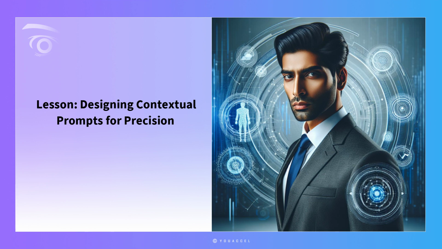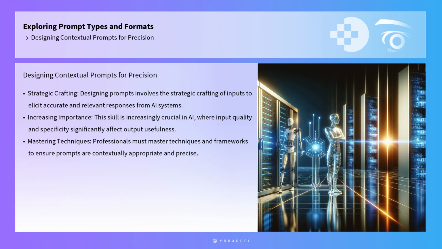Lesson: Designing contextual prompts for precision. Designing contextual prompts for precision involves the strategic crafting of inputs to elicit the most accurate and relevant responses from artificial intelligence systems. This skill is increasingly crucial in the realm of AI, where the quality and specificity of input can significantly affect the output's usefulness.